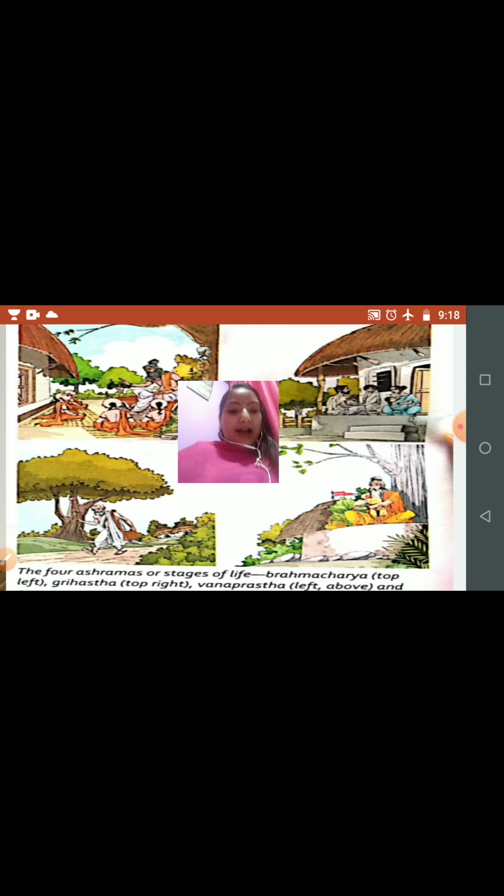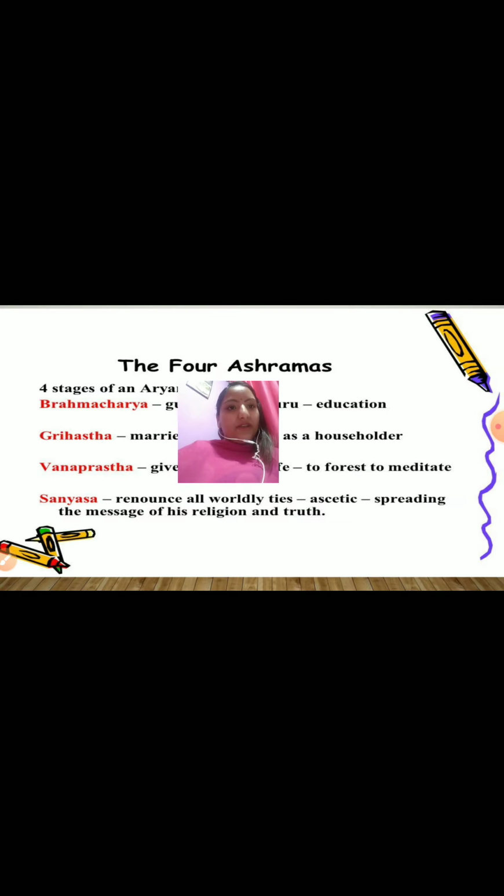This is how the life of the Aryan was divided into four ashramas, or four stages.